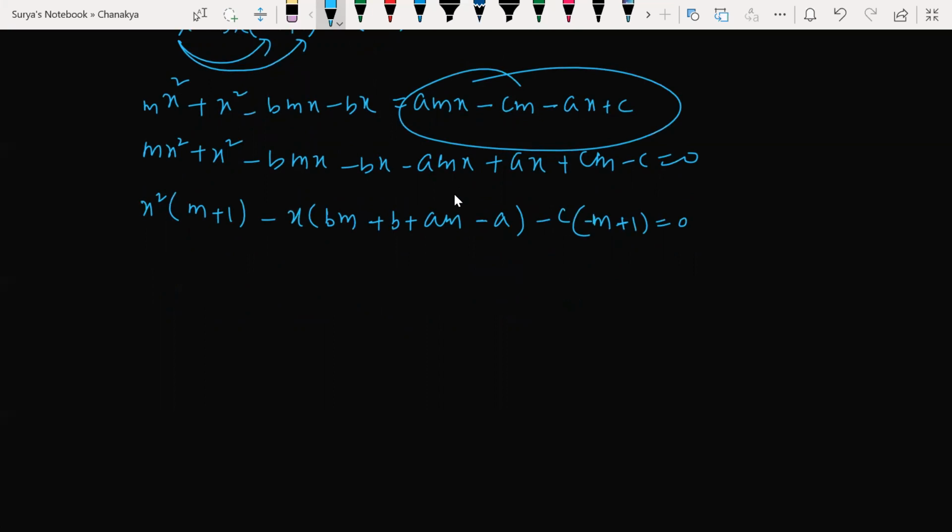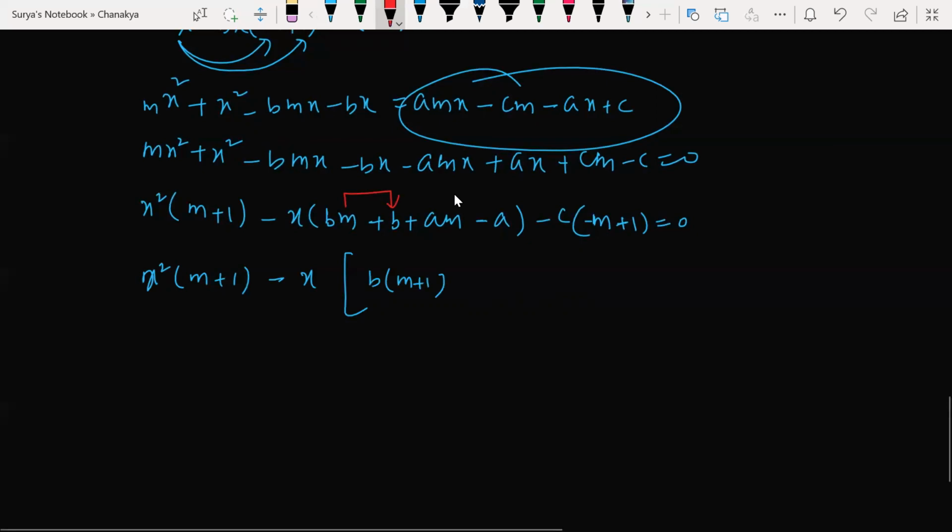Yes, what can I do now here? Look at this. x square as it is, m plus 1. Now look at this again, x as it is here. Inside, how many b do I have? Can I take b common here? Again, m plus 1. All right. Now look at this here, I have a and a. Can I take a common again? Very beautiful question. m minus 1. Can I do like this? Isn't it, beta?